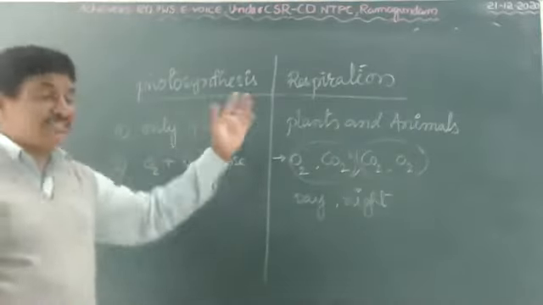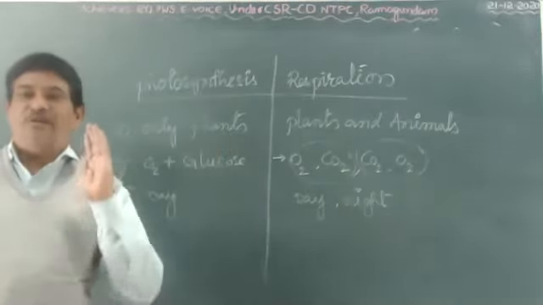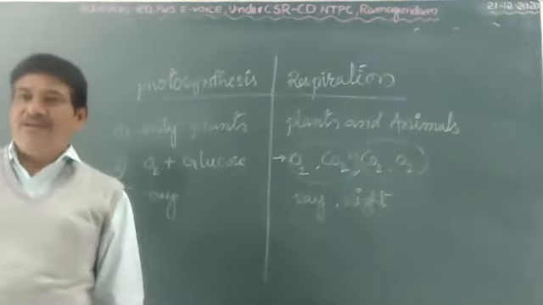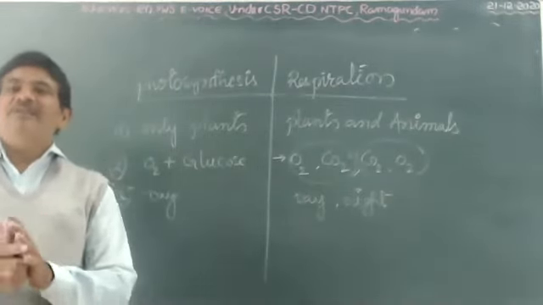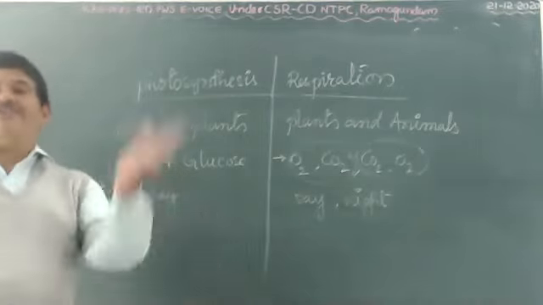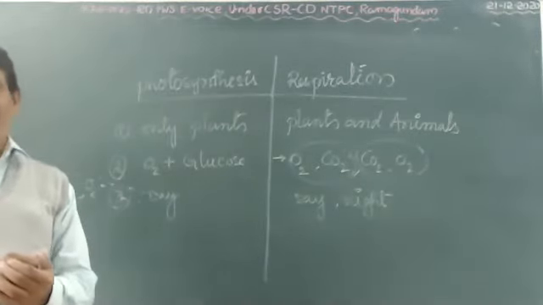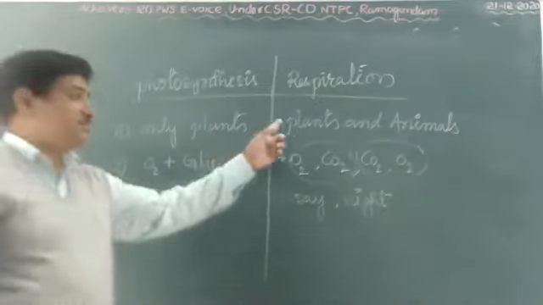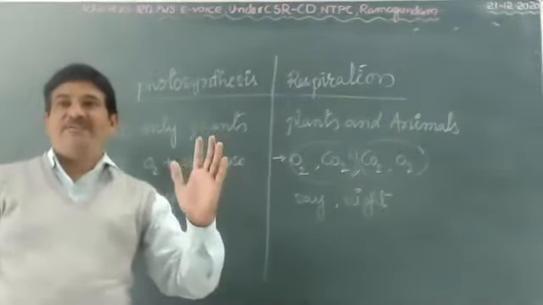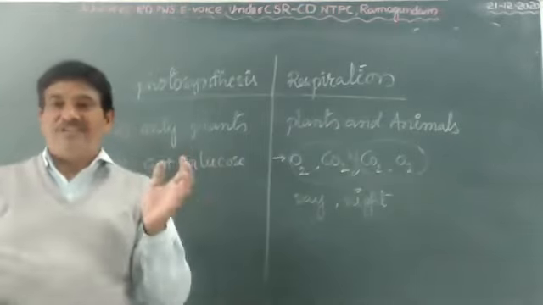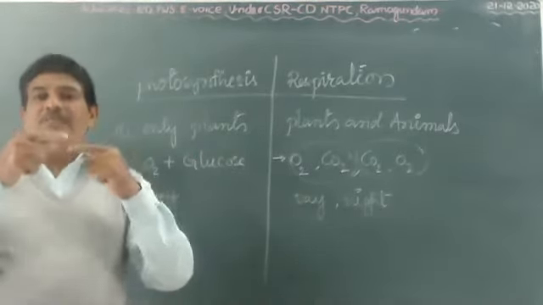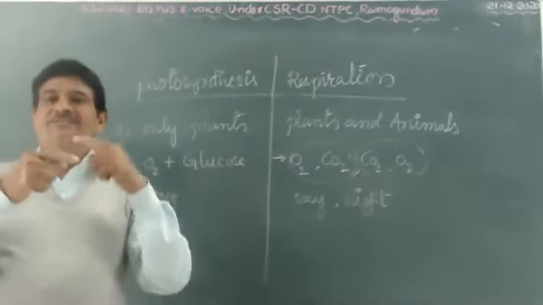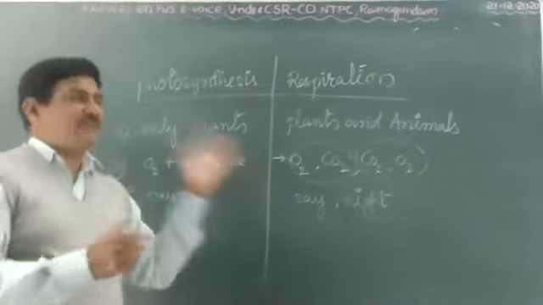Respiration is a systematic process. It occurs in order, one by one. Combustion is not systematic. At a time a large amount of energy is released. A large amount of glucose burns. Here in respiration, it is systematic, in order, depending on the required energy, slowly. Combustion means oxidation of glucose atoms.